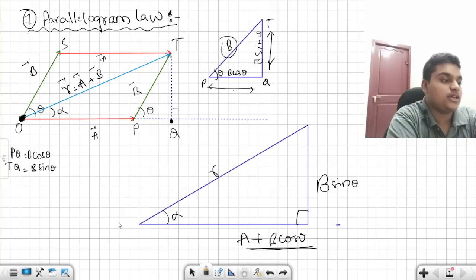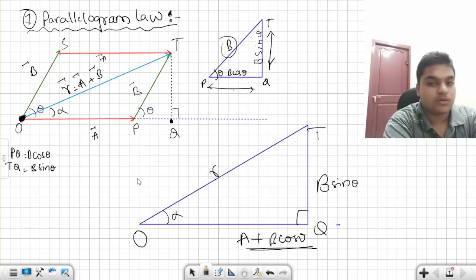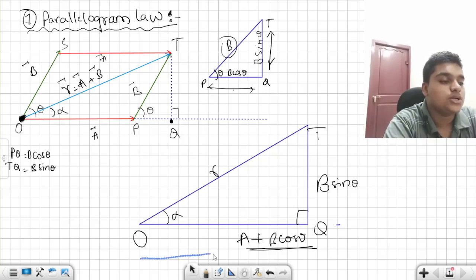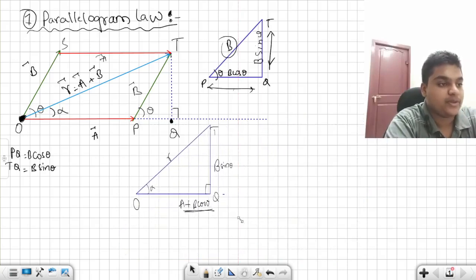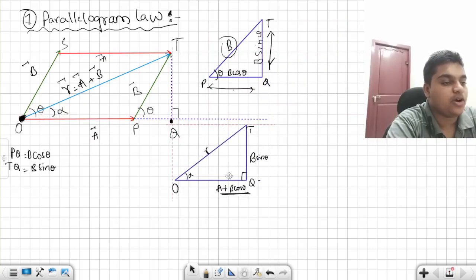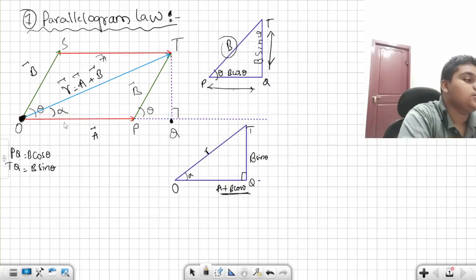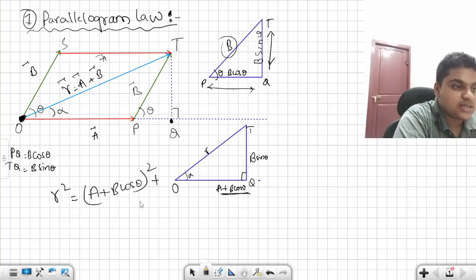And in this triangle, this is your O, Q, T, OQT. Yeah, this is your right angle triangle. Now what we have to do is apply the Pythagoras theorem for this triangle. According to the Pythagoras theorem, hypotenuse square is equal to side 1 square, I am considering this as side 1 square, plus side 2 square, b sin theta whole square.